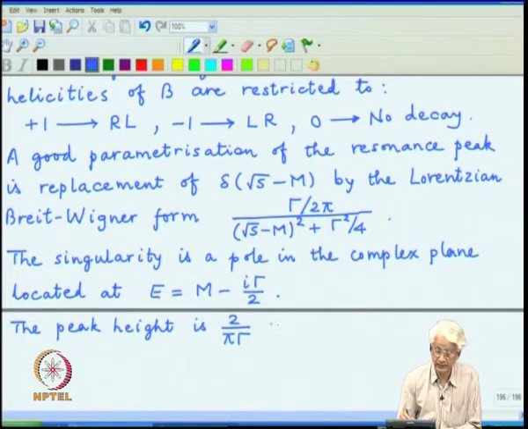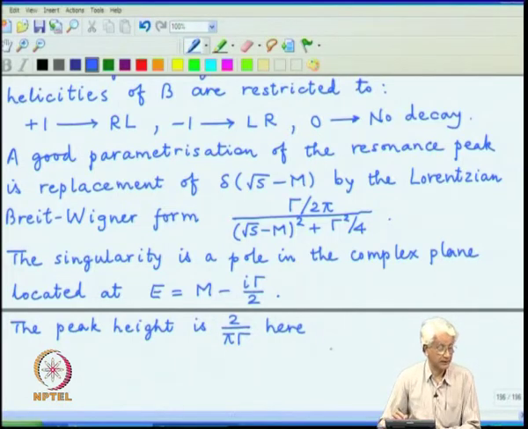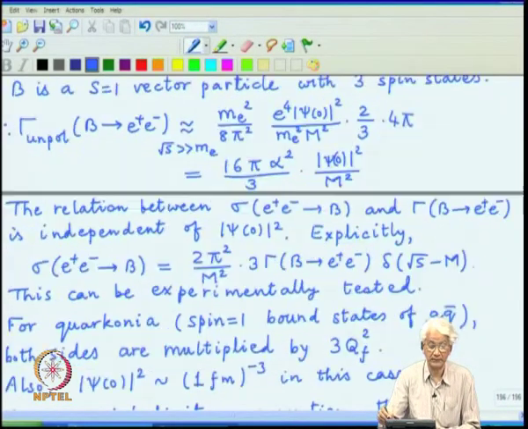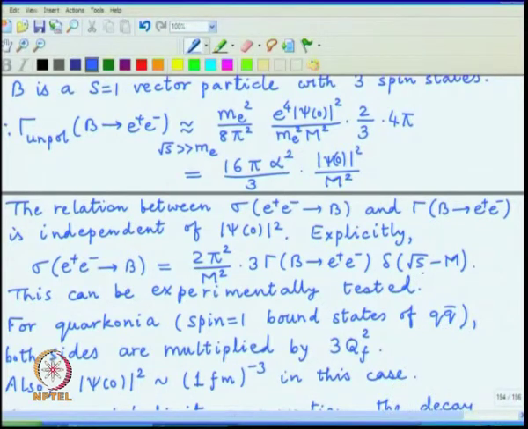And if you now go back and plug in the relative constants which were there in the relation between sigma and gamma, basically this formula, we smeared the delta function by this Lorentzian, it became 2 by pi gamma.